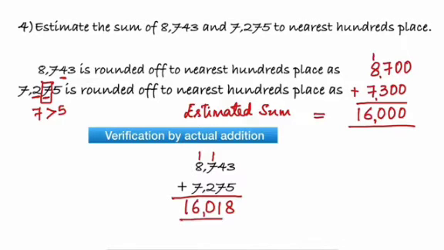So the answer is 16,018. Here, if you observe, 16,018 is very much nearer to 16,000. I hope all of you understood, children.